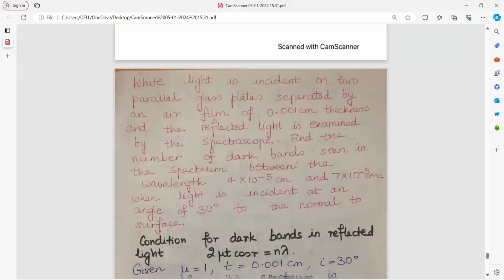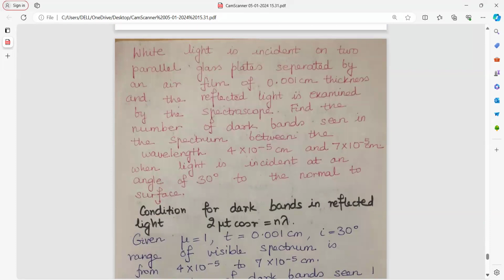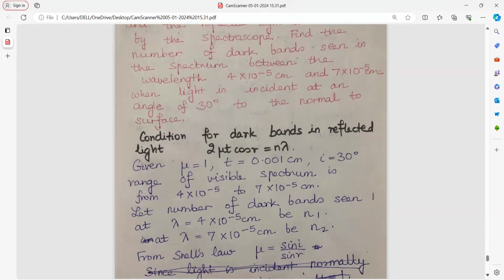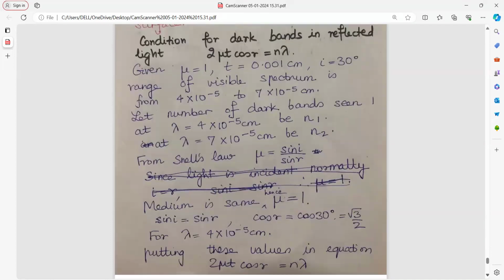White light is incident on two parallel glass plates which are separated by an air film of 0.001 centimeter thickness, and the reflected light is examined by the spectroscope. Find the number of dark bands seen in the spectrum between these wavelengths. See, condition for dark band in reflected light is 2 mu t cos r equal to n lambda. You have been given mu, t and i. Range of visible spectra approximate is 4 into 10 to the power of minus 5 to 7 into 10 to the power of minus 5 centimeter. So let number of dark bands seen be at lambda n1 is this much and n2 be this.